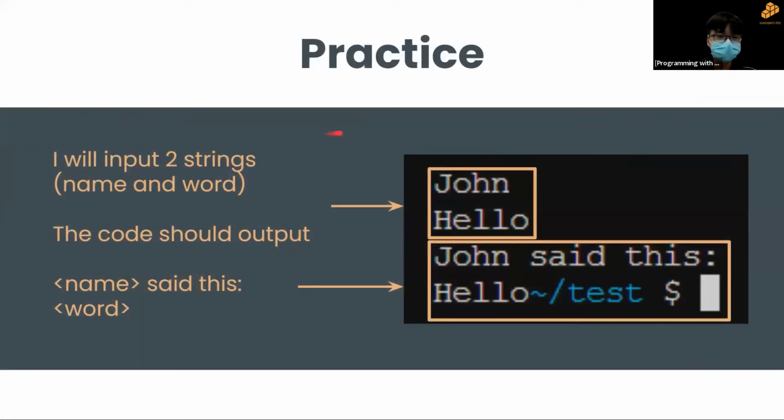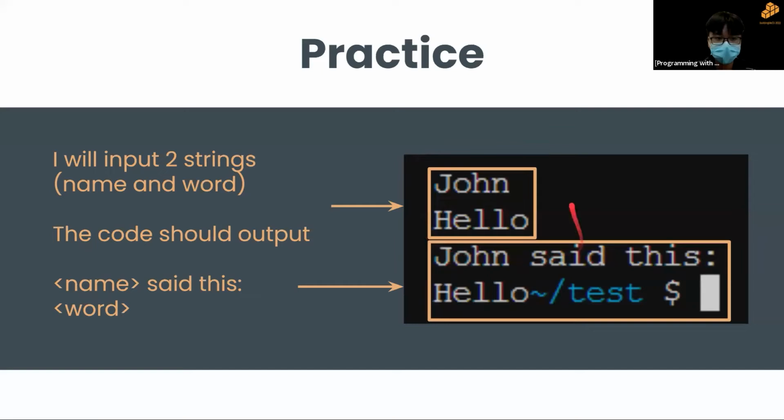So let's start with a practice to really consolidate what we have gone through so far. I, as the user, will input two strings, a name like John and a word like hello. Your code should output in this format: the name, said this, colon, a new line, the word.